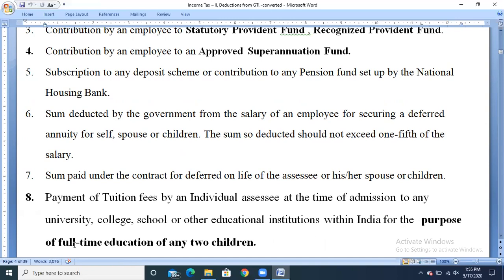Means if a father is paying tuition fees for his children, for a maximum of two children, either for university, college or school, that amount can be claimed only if he has the receipt, and the education should be full-time, not part-time. And the education has to be done only within India. Then you can claim the deduction under section 80C.